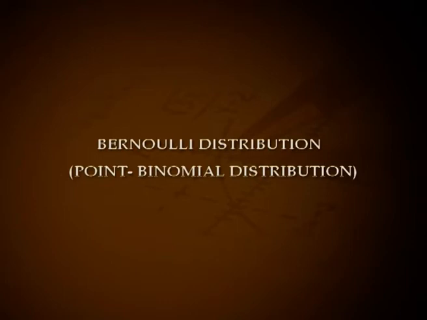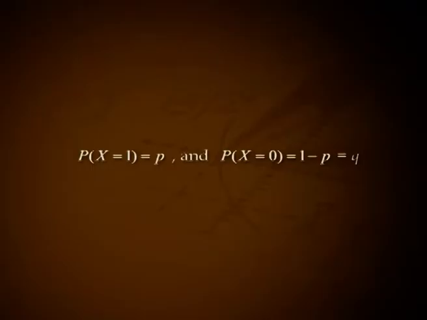Bernoulli distribution or point binomial distribution. If the two different values taken by the random variable X are 1 and 0 with probabilities p and 1 minus p, that is q, respectively, where 0 < p < 1, then the random variable is said to follow Bernoulli distribution. That is, X is a Bernoulli random variable if P(X = 1) equal to p and P(X = 0) is 1 minus p, that is q.